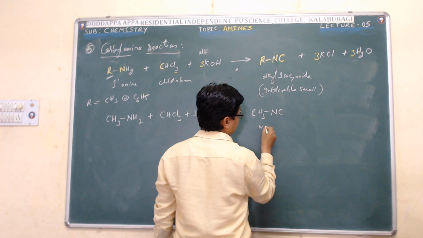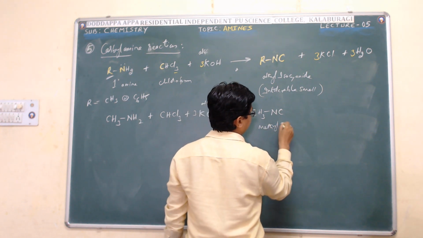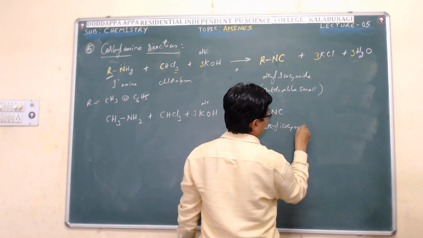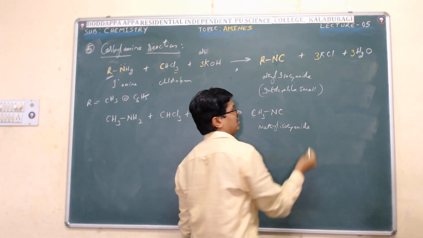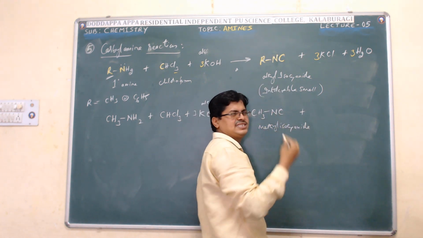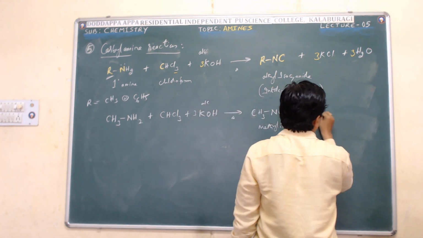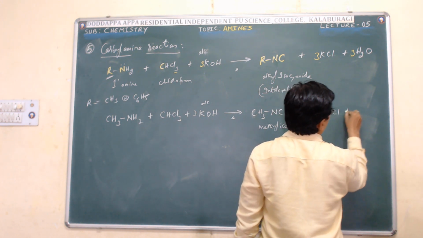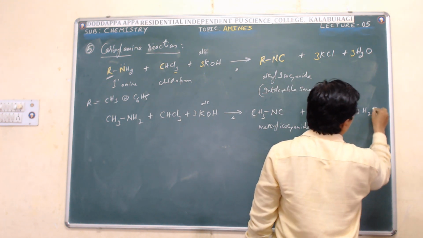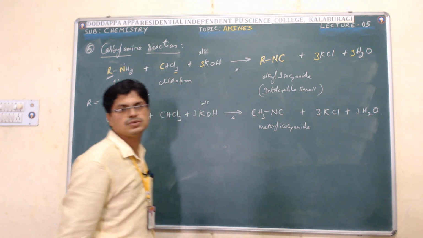Methyl isocyanide has an intolerable smell. We can't tolerate the smell, such a bad odor it has. Plus we are getting 3 moles of potassium chloride plus 3 moles of water.